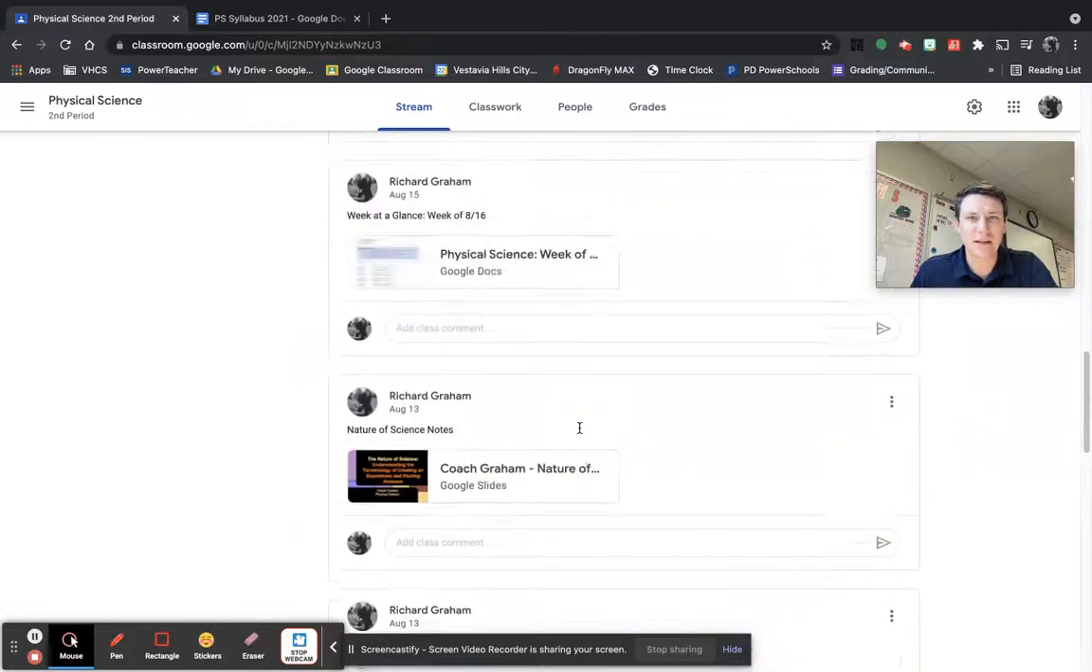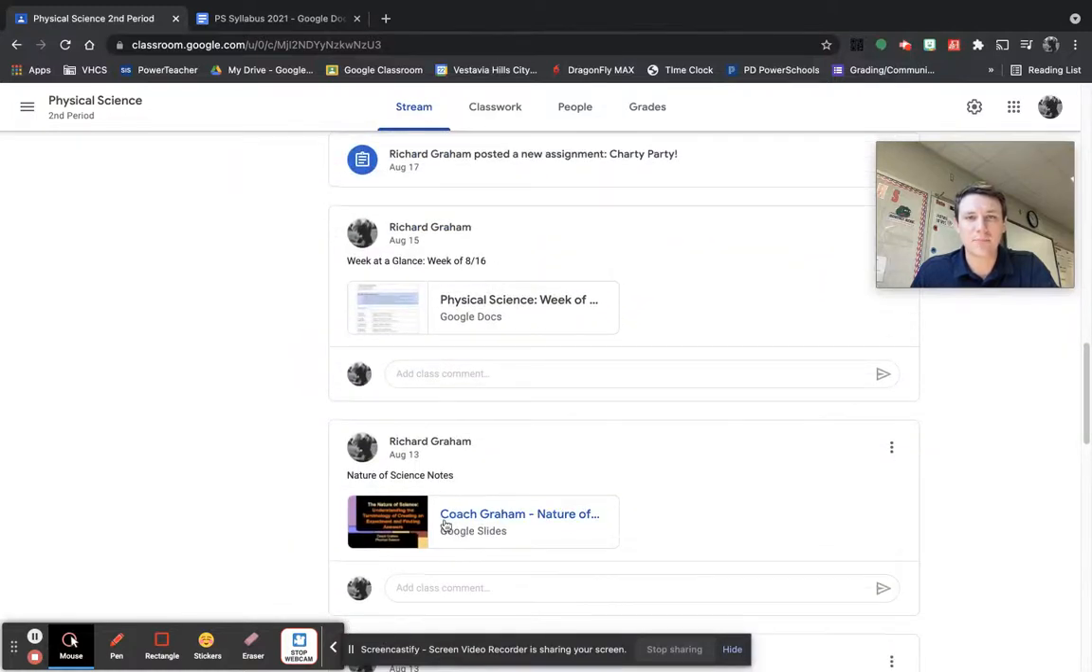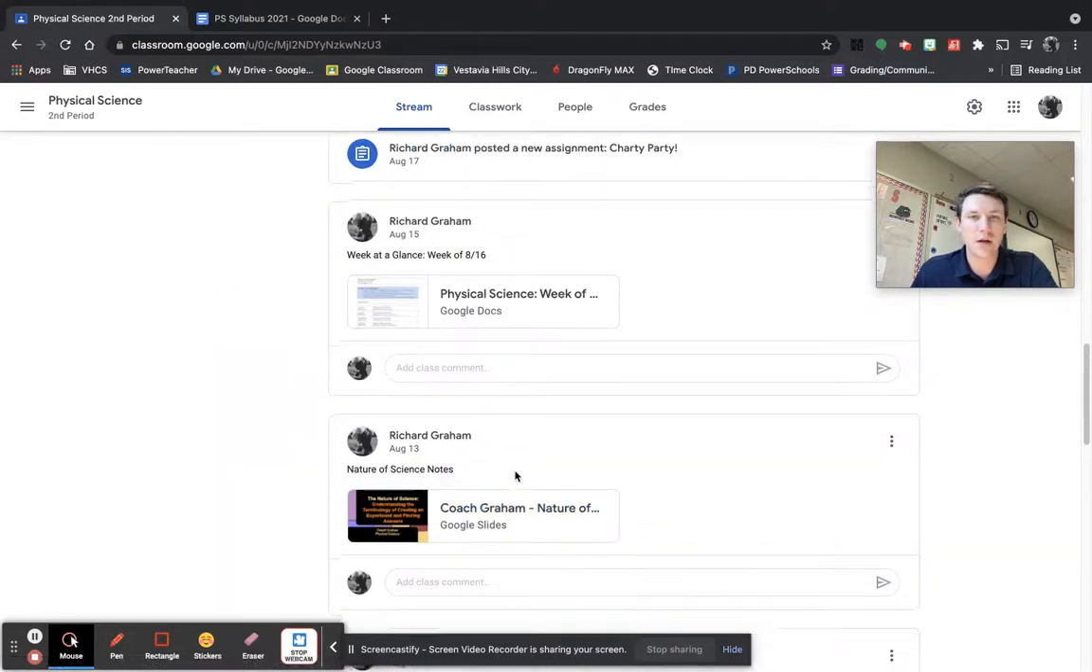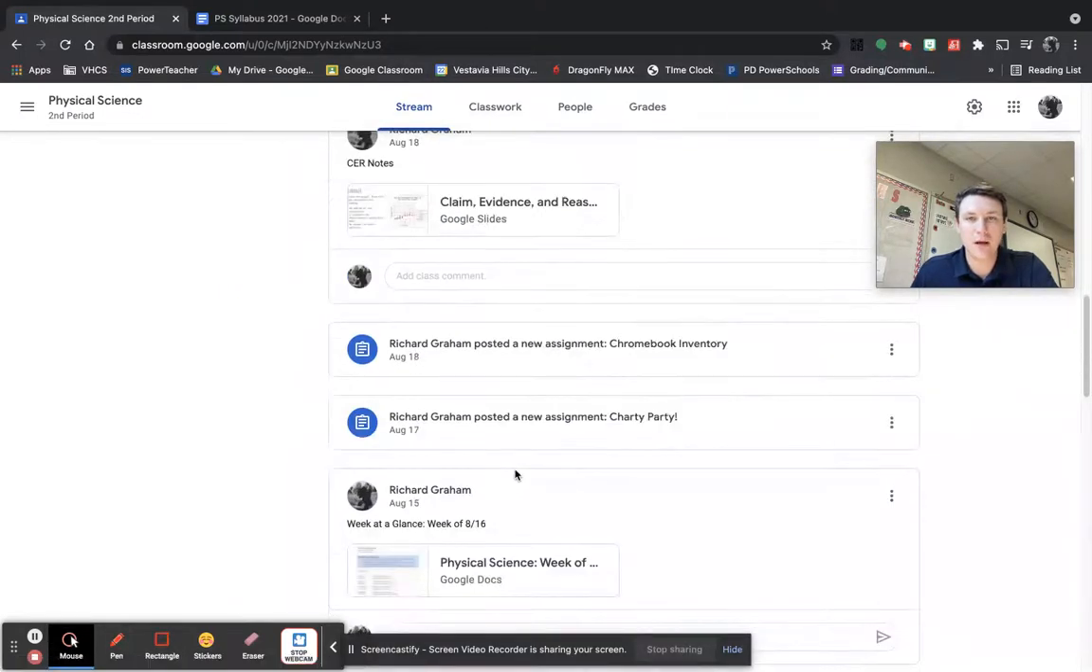As you can see here, this is just an example of notes posted for if your child were to miss class or wanted to go back and look at what we took notes on. This would be where they would find it. Here we have new assignments that are posted. If you click on there, your child will be able to see if they have turned that in, the current status of it. It also lets me know as well. So any of our assignments will be found here in case any of you ever want to take a look at what they're working on.